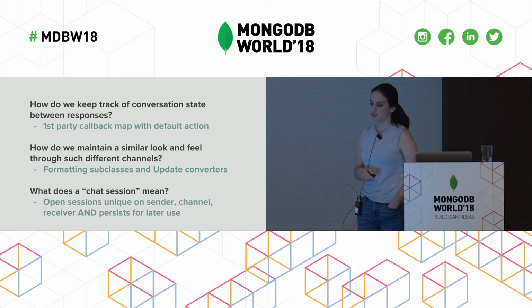And just to recap our questions: how do we keep track of conversation state? We built out our own callback map with a default action that we store on MongoDB. How do we maintain a similar look and feel through such different channels? We use subclasses to format the message, and we have this update subdoc on our chat sessions that we use as a common format. And third, what does a chat session mean? For open sessions, there should only be one open session at a time per sender, receiver, and channel, and we should persist it for later use.